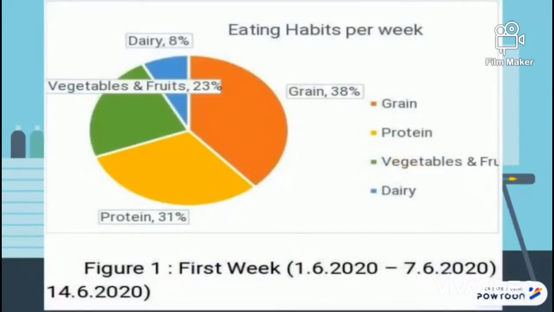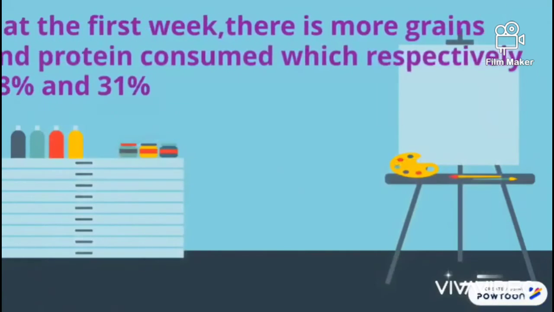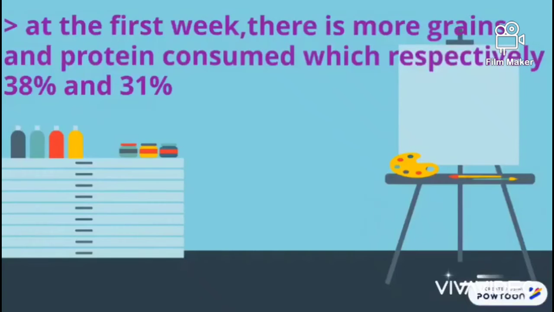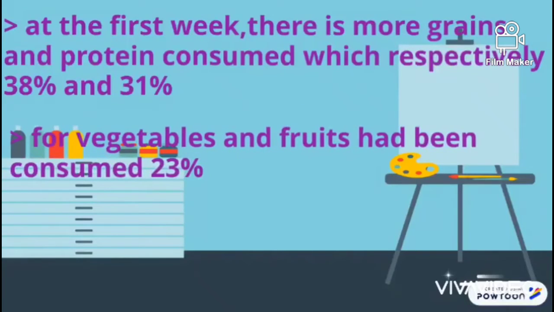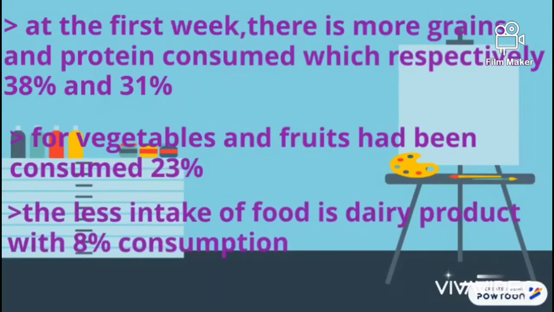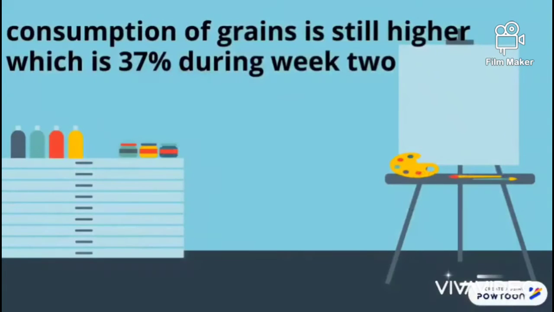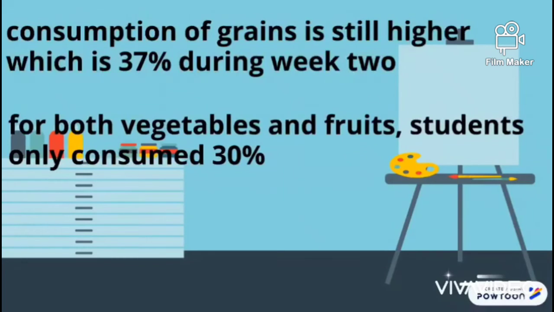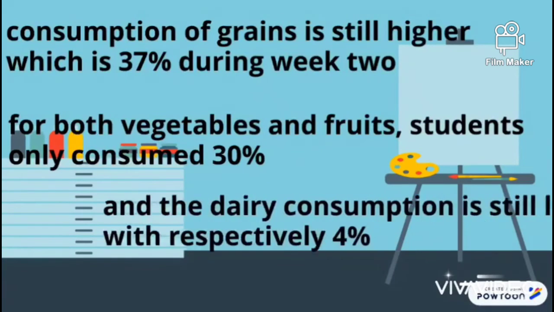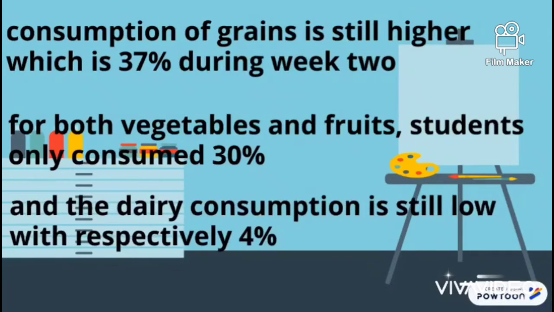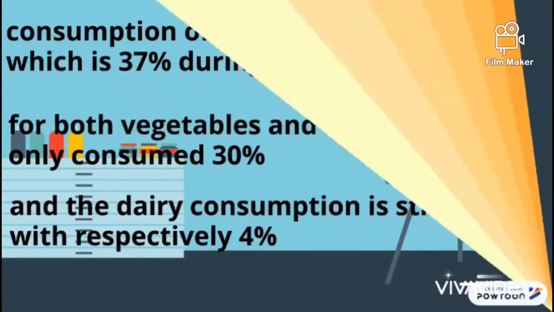Based on the result, at first week, there is more grains and protein consumed, which respectively 38% and 31%. For vegetable and fruit had been consumed 23%. The less intake of food is dairy product with 8% consumption. For the second week, consumption of grain is still higher, which is 37%. For both vegetable and fruit, students only consume 30%, and the dairy consumption is still low with respectively 4%.